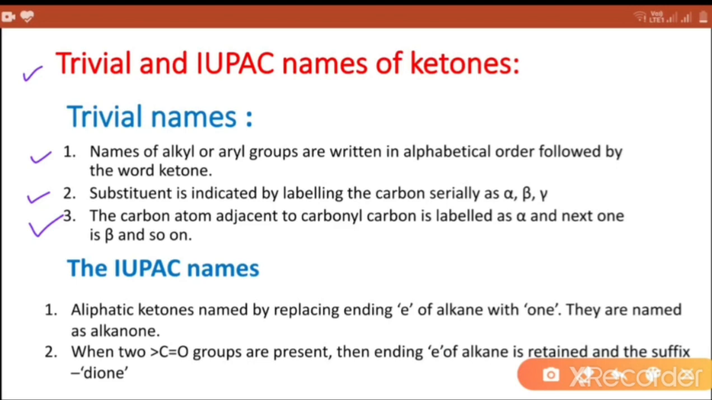The IUPAC names are given by using the following rules. Aliphatic ketones are named by replacing the ending E of alkane with ONE. They are named as alkanones. When two CO groups are present, then the ending E of alkane is retained, followed by the suffix -one.